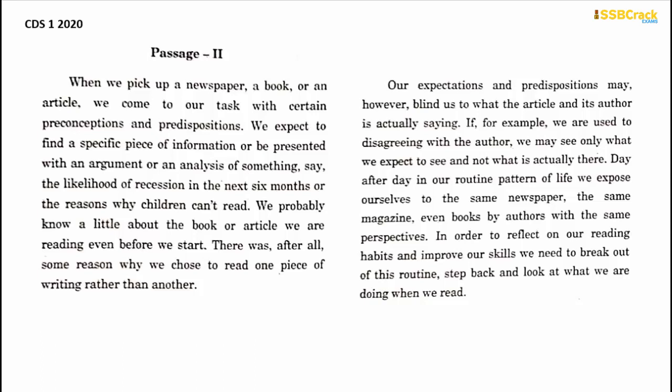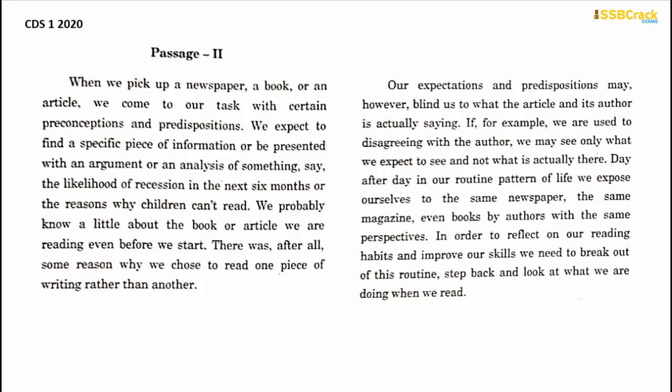We expect to find a specific piece of information or be presented with an argument or an analysis of something, say the likelihood of recession in the next 6 months or the reasons why children can't read. We probably know a little about the book or article we are reading even before we start. There was, after all, some reason why we chose to read one piece of writing rather than another.